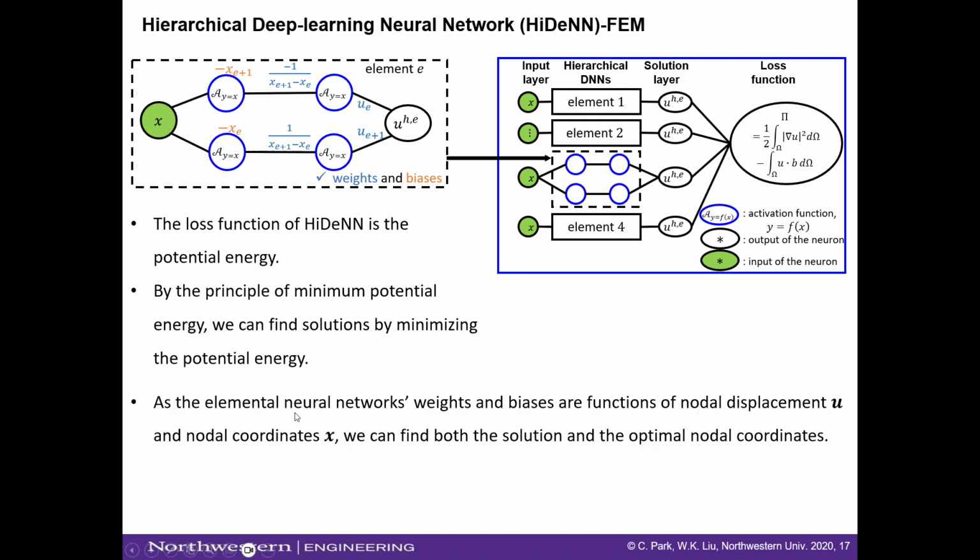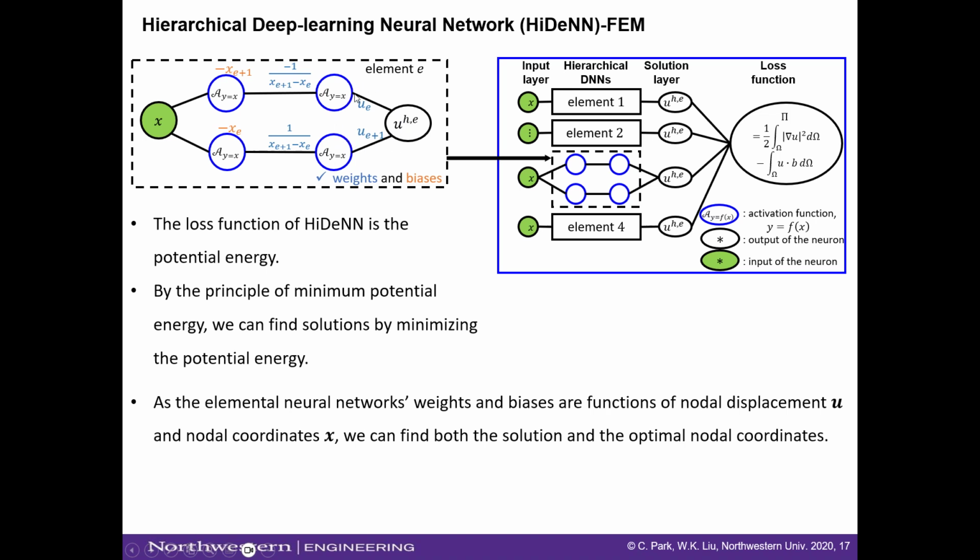As an elementary neural network, the weights and biases, you can see here, are functions of nodal displacement u and nodal coordinate x. You can actually find both the solution, which is the nodal displacement, and the optimal nodal coordinates, which are the x. So let's assume that we just fix these nodal coordinates and only optimize for nodal variables, nodal displacement.